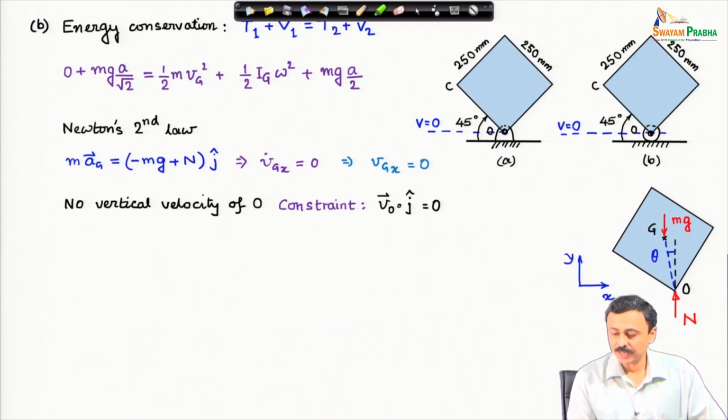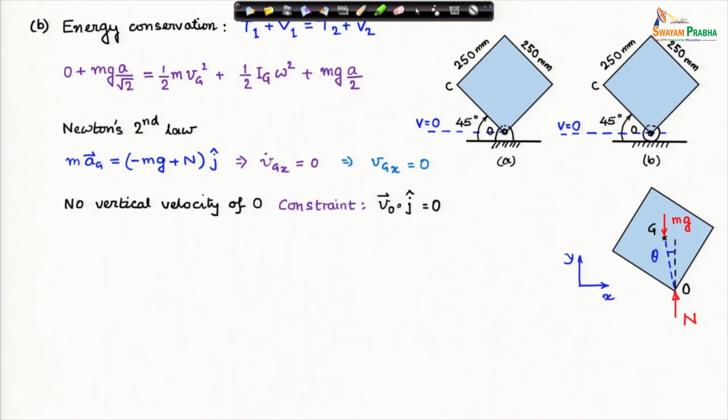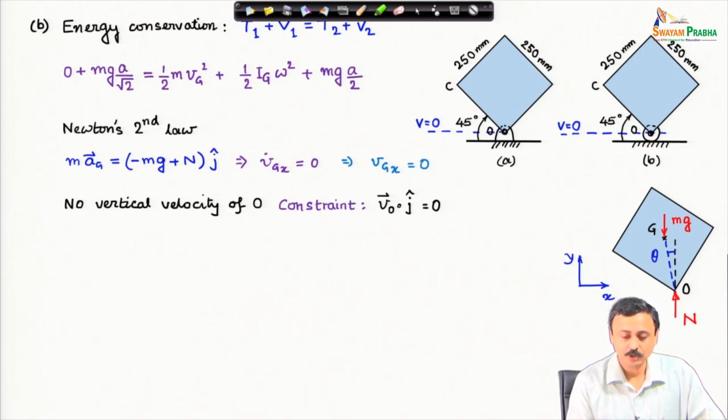Now, we have this constraint that the corner O has no vertical velocity. Therefore, the velocity of O dot j cap is 0. Why do I need this? Because I need to find the motion of the center of mass, the acceleration or velocity of center of mass, and I will express that in terms of velocity of O. I have this constraint that the velocity of O cannot have any component in the vertical direction. So, V O dot j cap is 0.